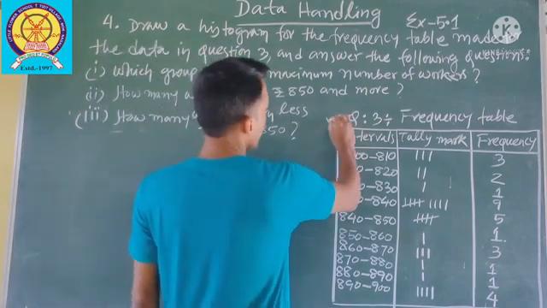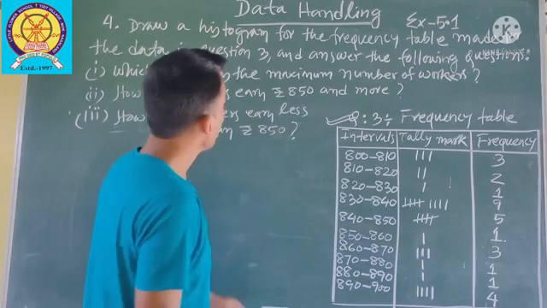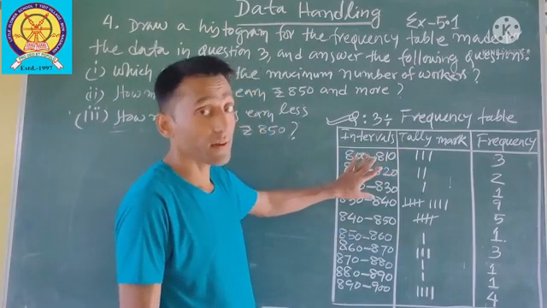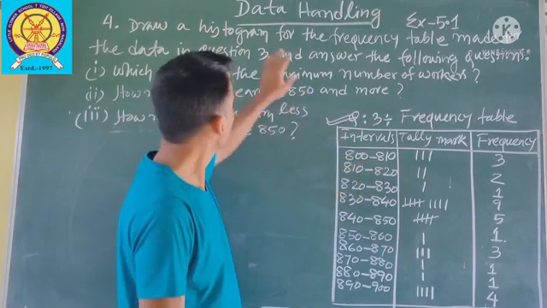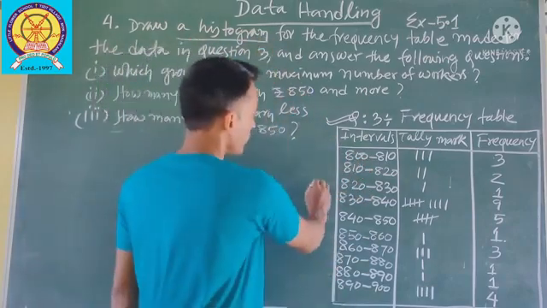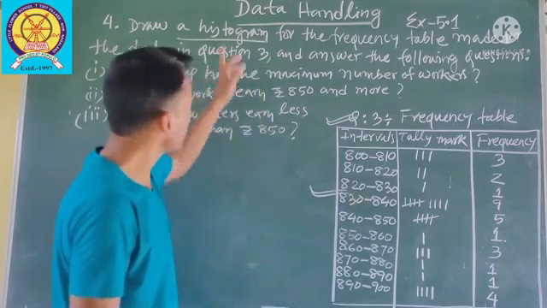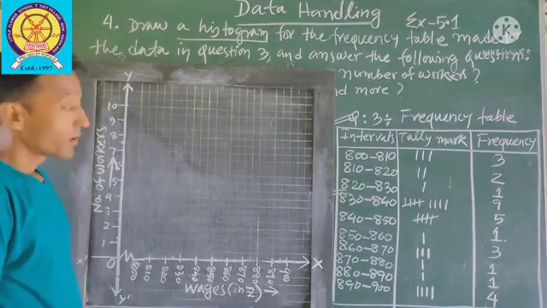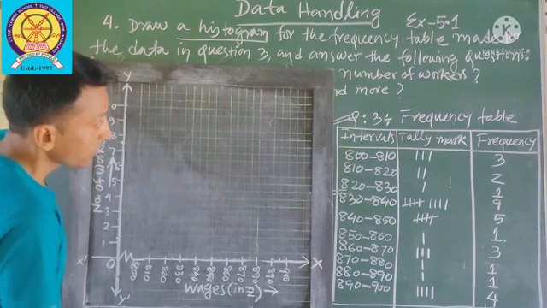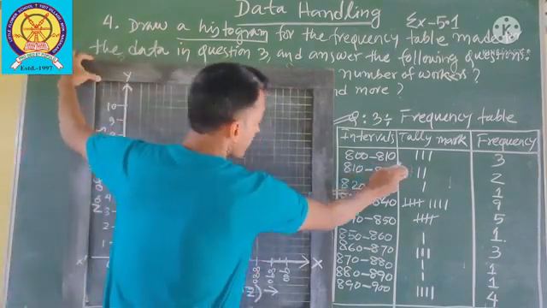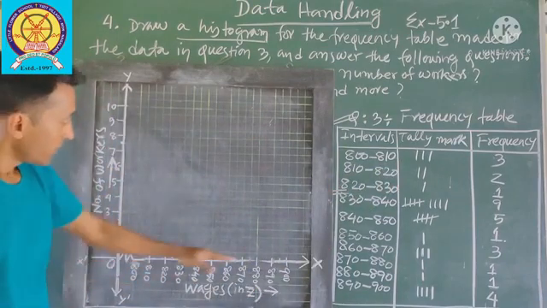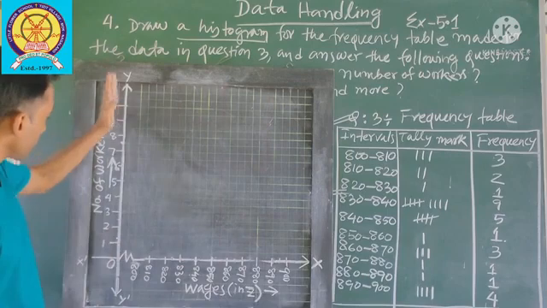So in the last question, question number 3, we got this data. By using this data, you have to draw a histogram. First you make the x-axis and y-axis right here.